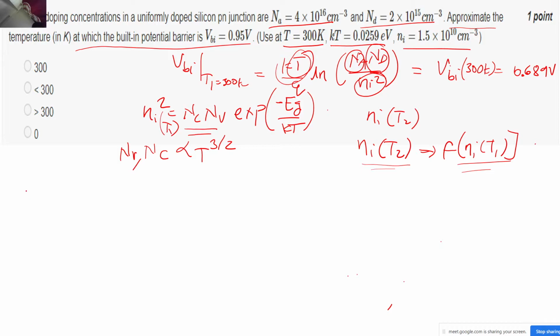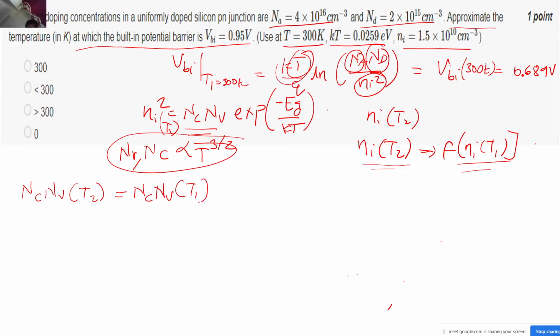So what you can do is, NC and NV, as you can see, are proportional to T to the power 3/2, correct? So the product of NC and NV will be proportional to T to the power 3. So NC NV at T2 will be NC NV at T1 times (T2 by T1) to the power 3. I have just used the proportionality constant, so the moment you divide NC of T2 by NC of T1, this proportionality constant will also get divided, correct? So you have this kind of thing with you.